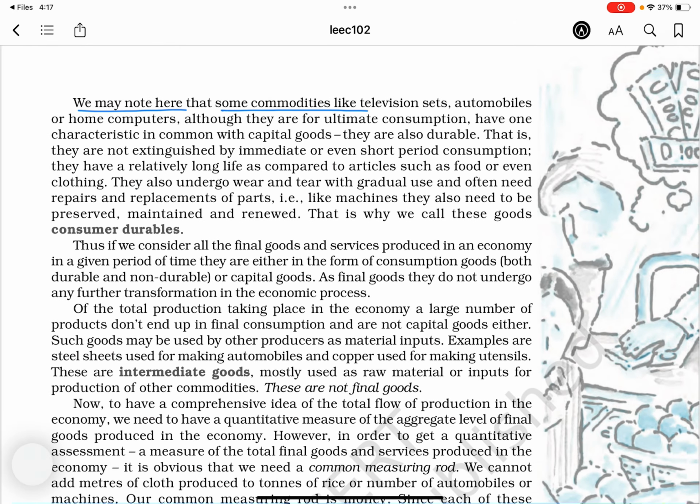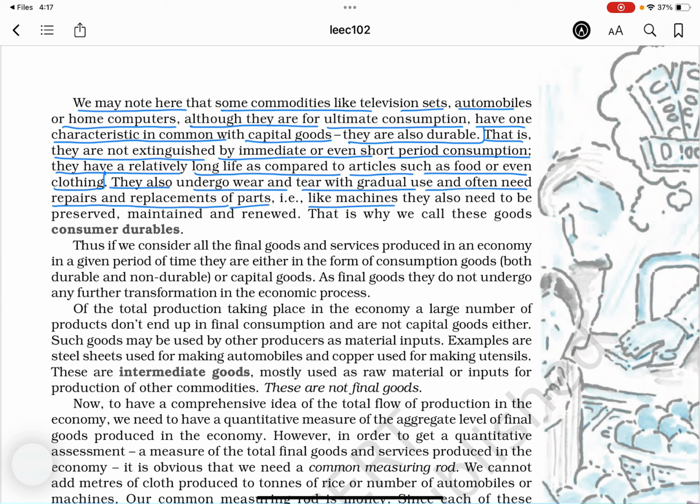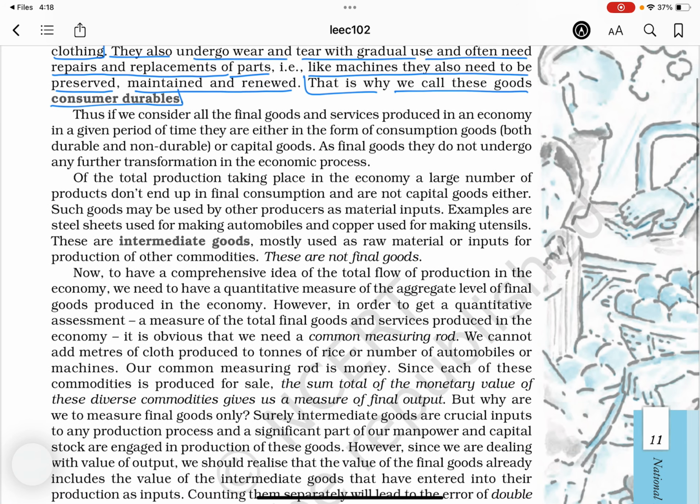We may note here that some commodities like television sets, automobiles, or home computers, although they are for ultimate consumption, have one characteristic in common with capital goods: they are also durable. That is, they are not extinguished by immediate or even short period consumption. They have a relatively long life as compared to articles such as food or even clothing. They also undergo wear and tear with gradual use and often need repairs and replacements of parts, that is, like machines, they also need to be preserved, maintained, and renewed. That is why we call these goods consumer durables.